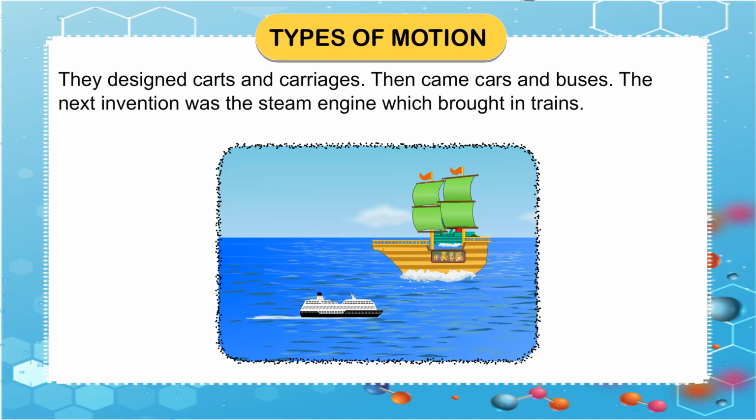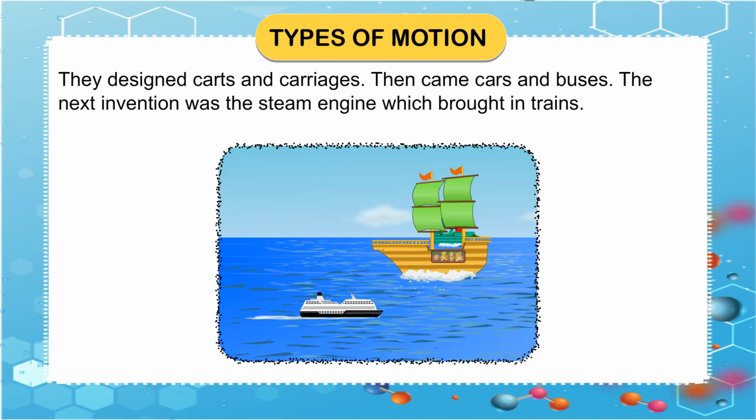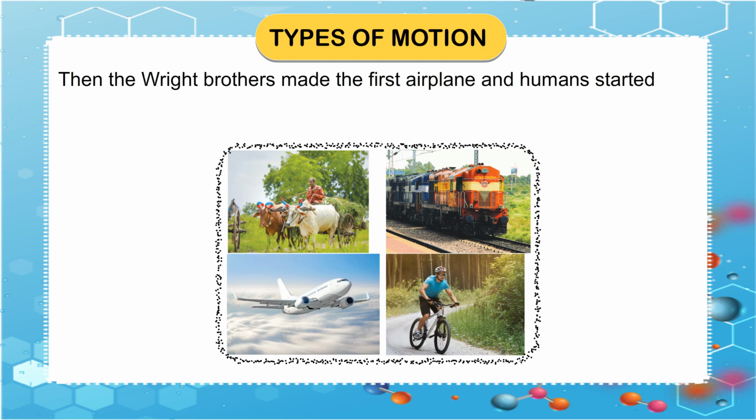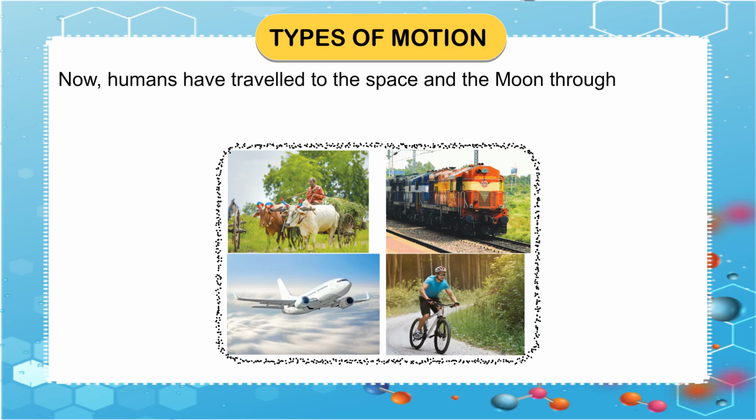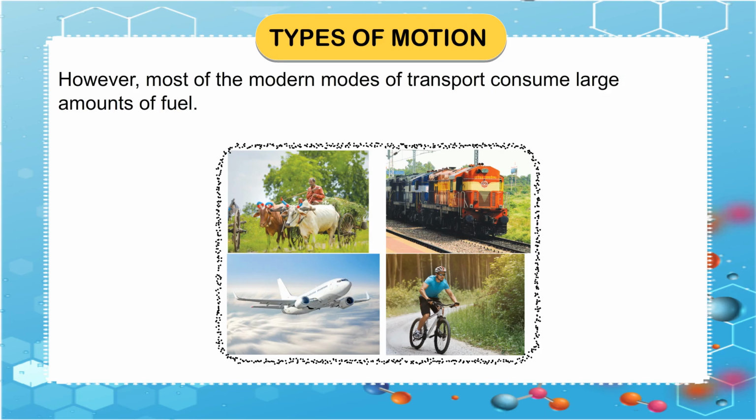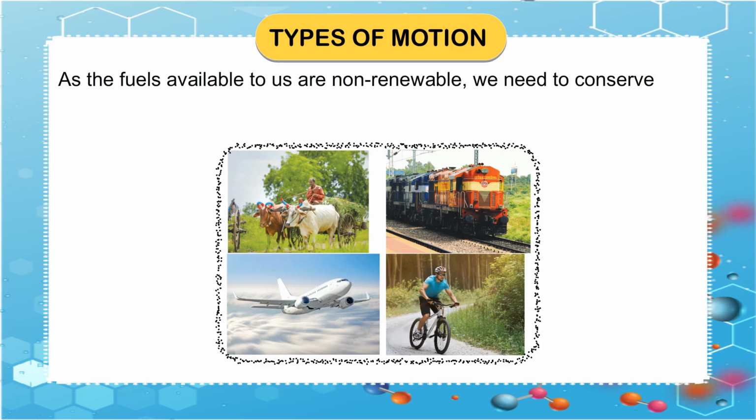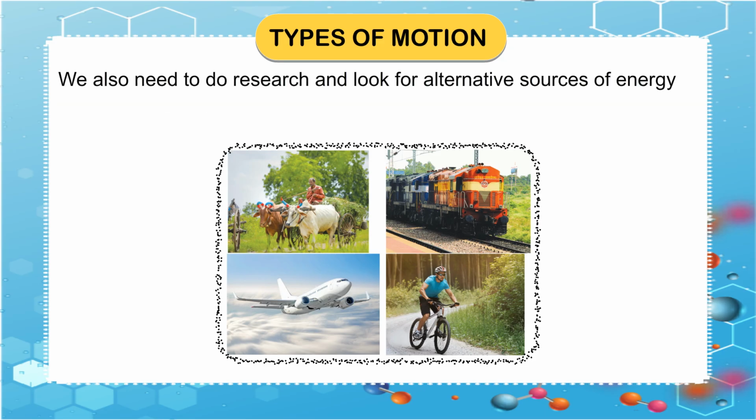The next invention was a steam engine which brought in trains. Then the Wright brothers made the first airplane and humans started traveling by air. Now, humans have traveled to space and the moon through spacecrafts. However, most of the modern modes of transport consume large amounts of fuel. As the fuels available to us are non-renewable, we need to conserve them very carefully. We also need to do research and look for alternative sources of energy which are renewable as well as economical.